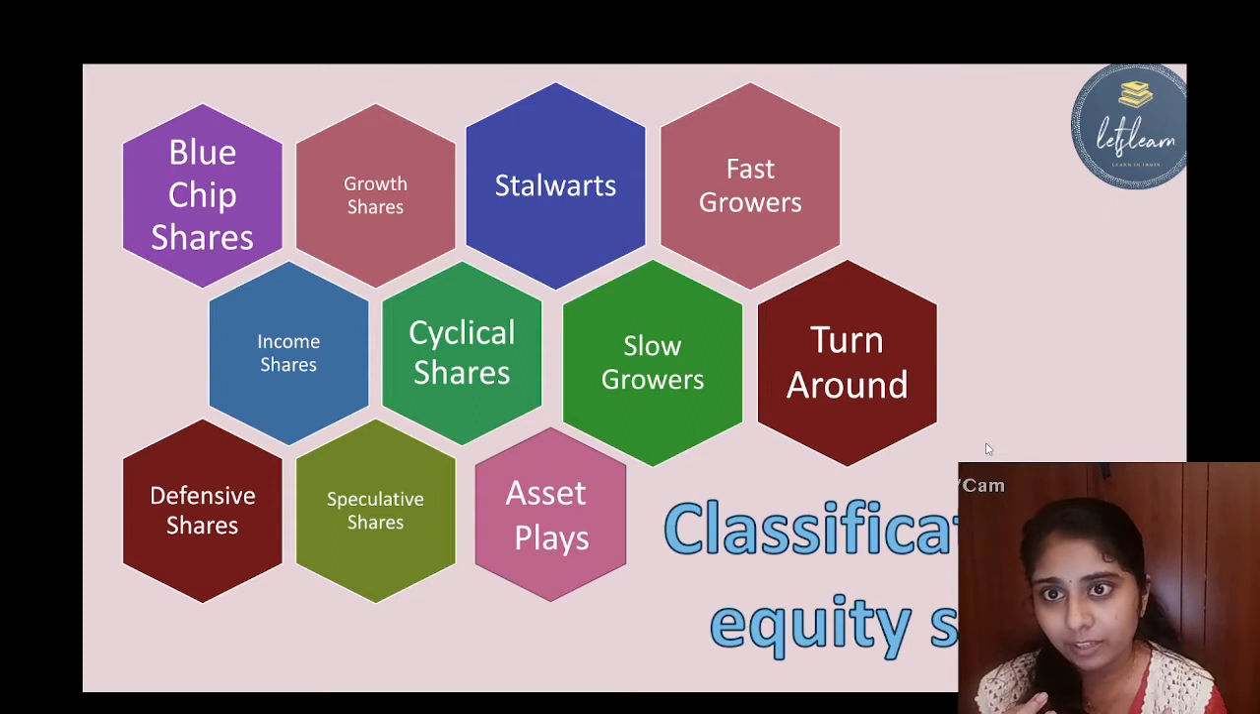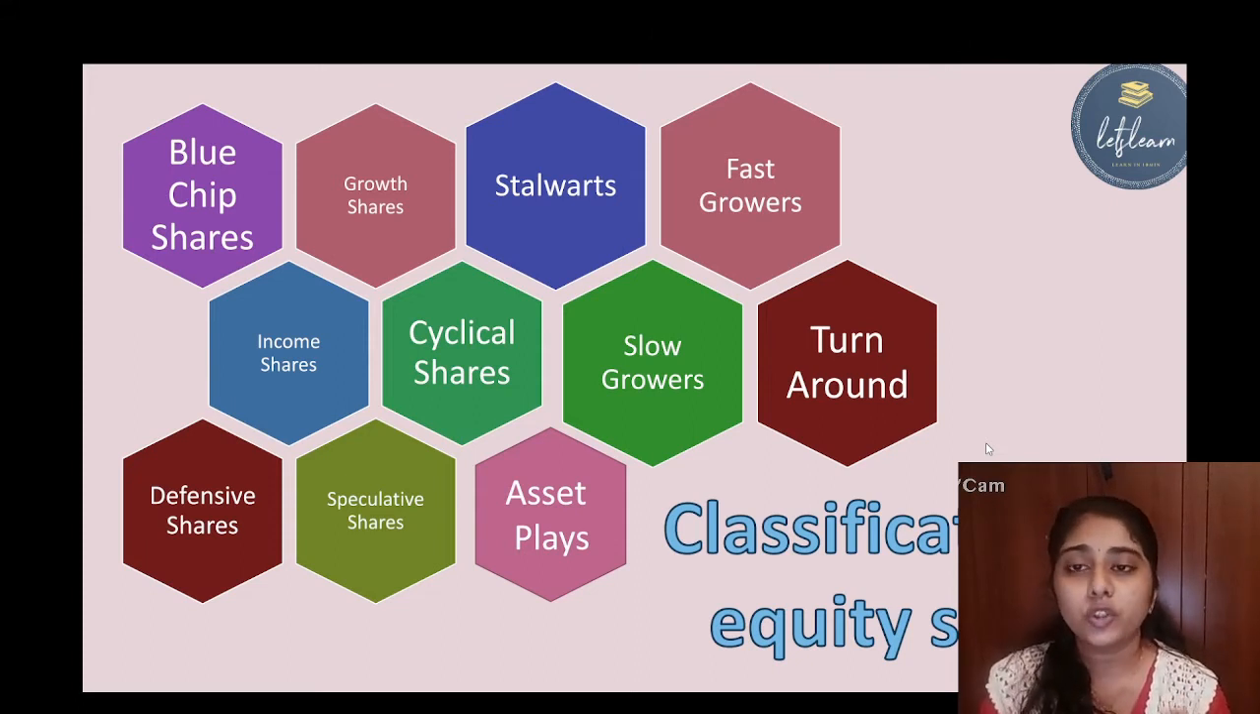Next one is speculative shares. Speculative shares are issued by companies that have a lot of risk, and only persons who have deep knowledge of the market buy that sort of shares. The next one is asset plays. These are shares issued by companies which have a greater asset value.